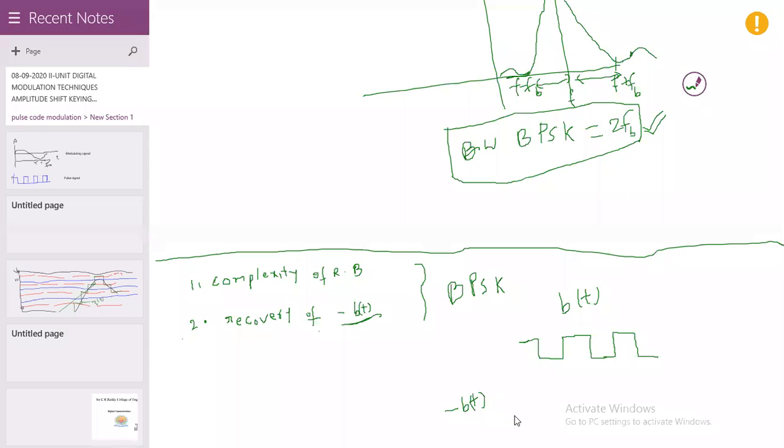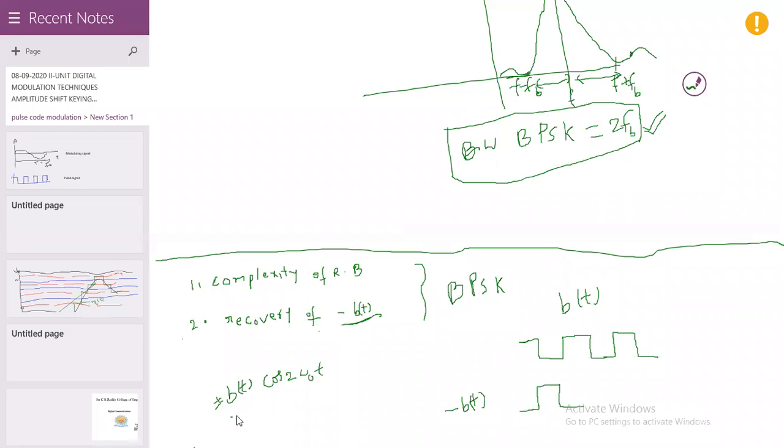Minus B of t means where this is positive, that is negative, and where it is negative, it is positive. We can transmit the BPSK signal B of t on cos 2 omega naught t. Even then here it is plus or minus B of t.